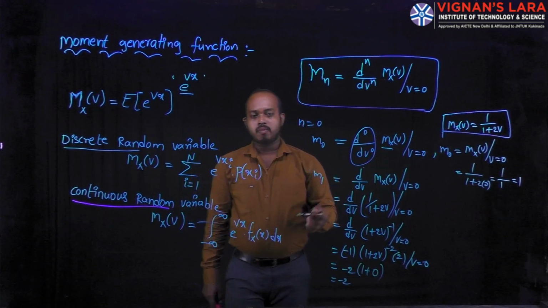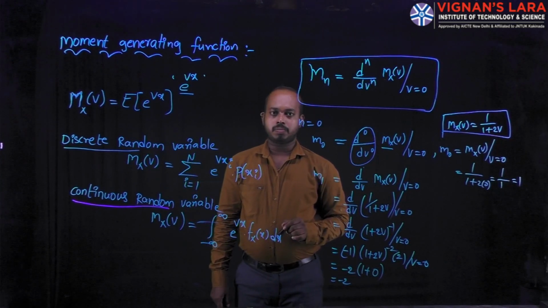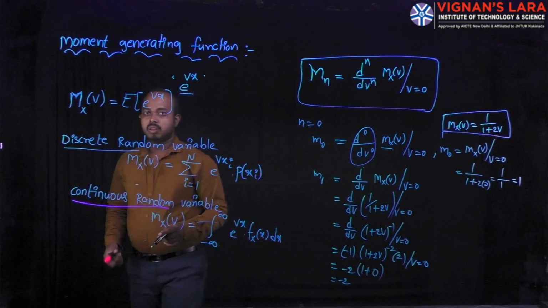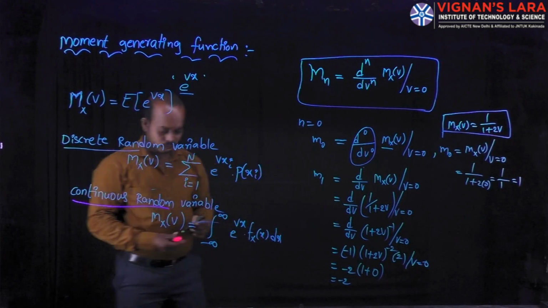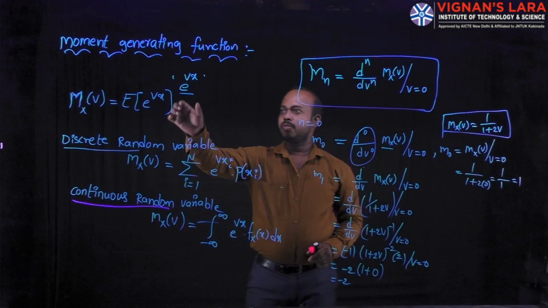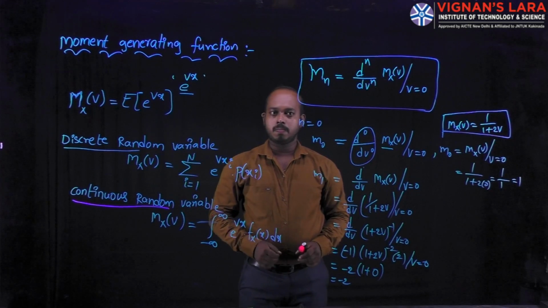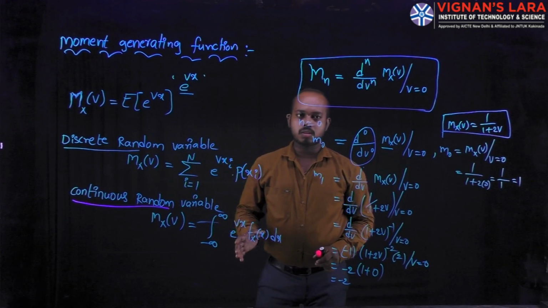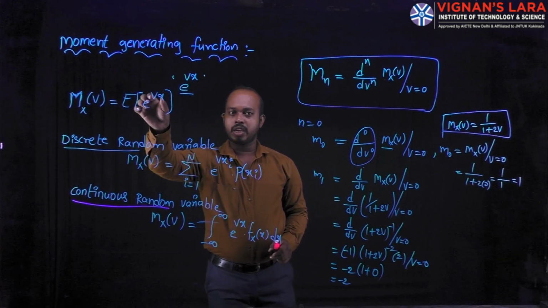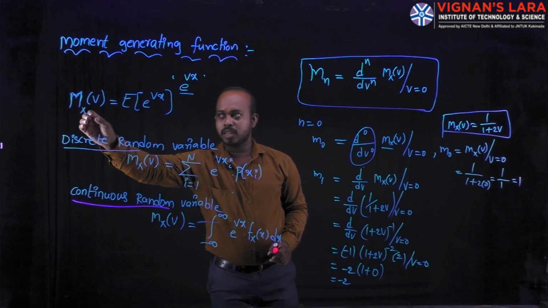Based on the n value, you can find the moments of the moment generating function. Here you can see once again the moment generating function we are defining. It is the expectation value of e power vx, denoted with capital M suffix x of v.